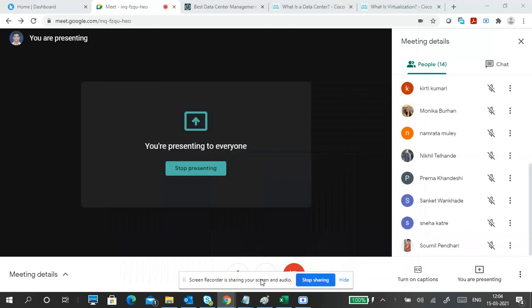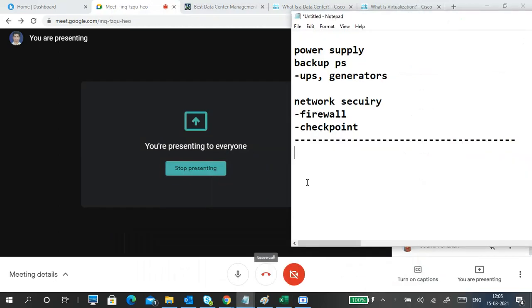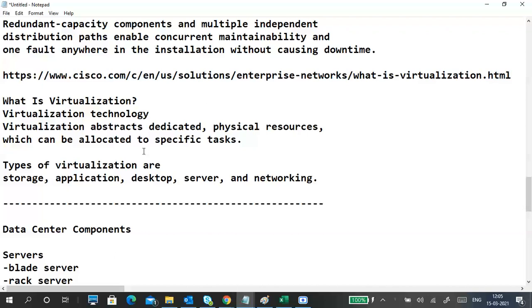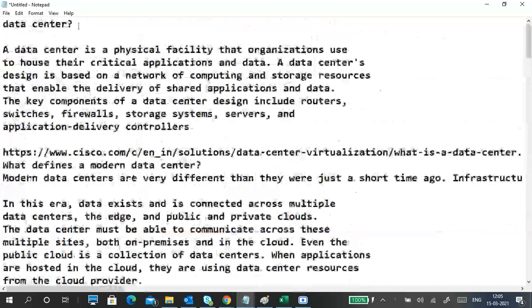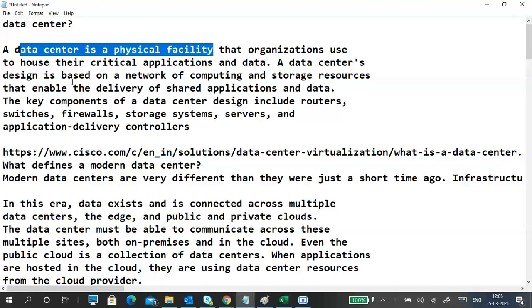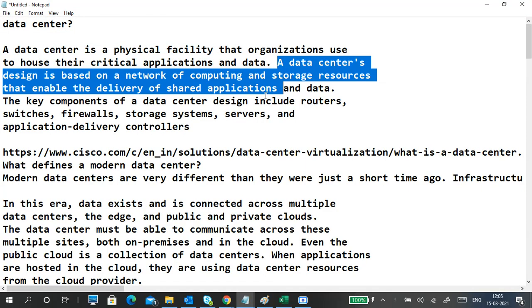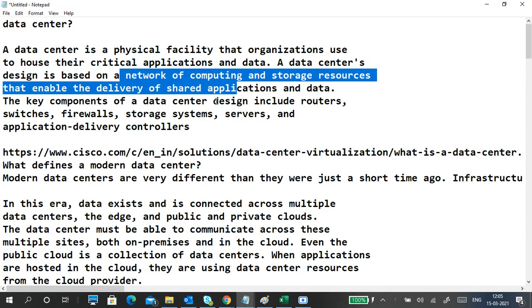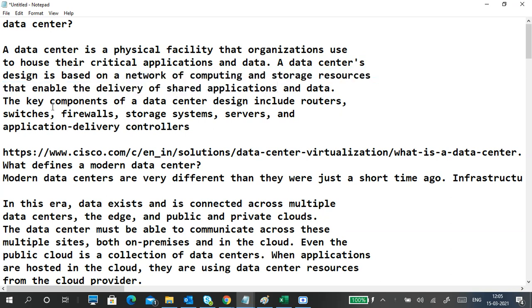First of all, again, I'm going with the data center because you need information, right? So first, I'm going to start with what is a data center. A data center is a physical facility that organizations use to host their critical applications and data. Data center design is based on a network of components and storage resources that enable the delivery of shared applications and data. Key components of data center design include routers, switches, firewalls, storage systems, servers, and application delivery controllers.